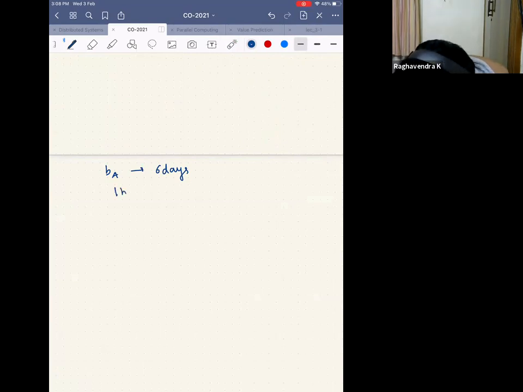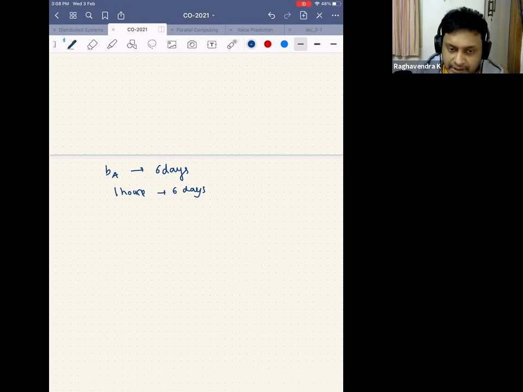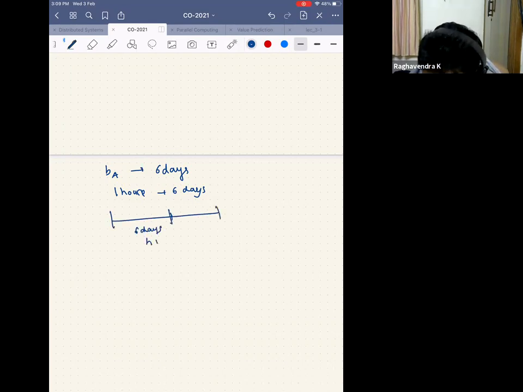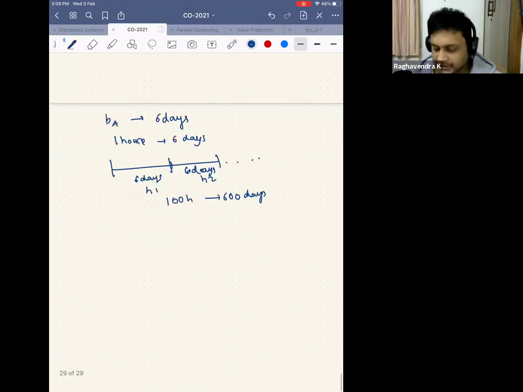So one house takes 6 days, and he somehow follows the same philosophy of builder X, which means that he finishes one house in 6 days, and then he makes his workers start work on one more new house. So I wait for 6 days. This is house one, and then there is house two, which will take another 6 days, and so on and so forth. So to construct 100 houses, he will take 600 days.